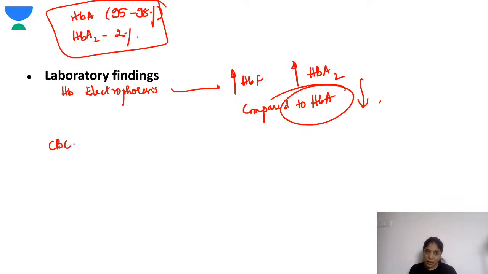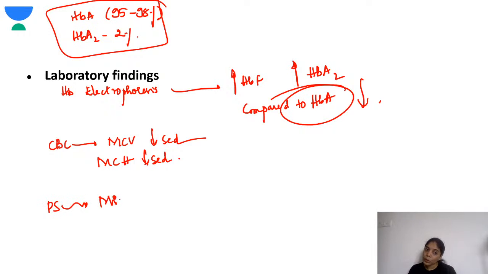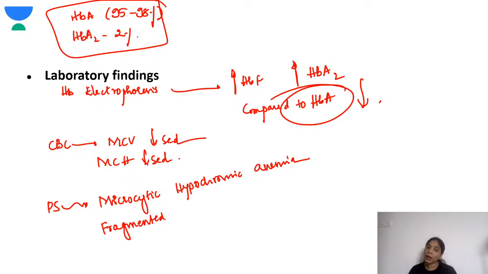Next, when you get a CBC, MCV will be decreased and MCH also will be decreased. There is microcytosis and hypochromia. So the peripheral smear will show microcytic hypochromic anemia, and there are a lot of fragmented RBCs which you will see.